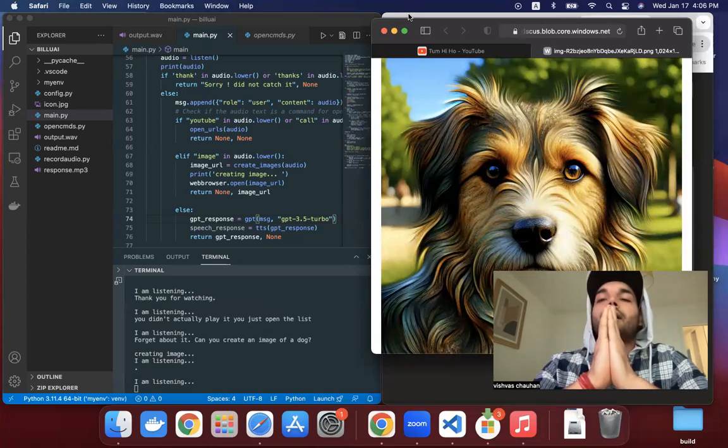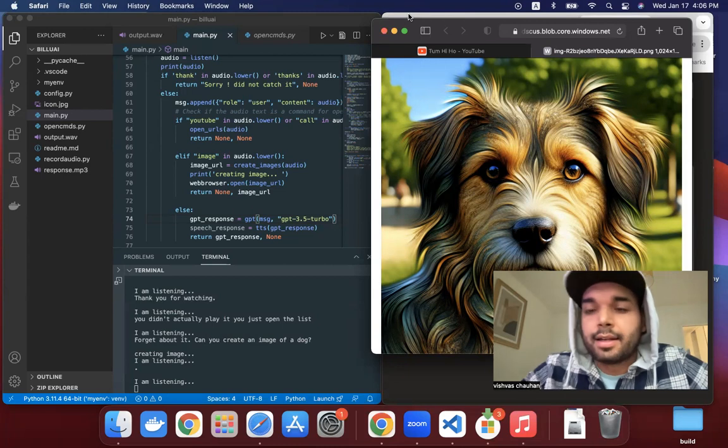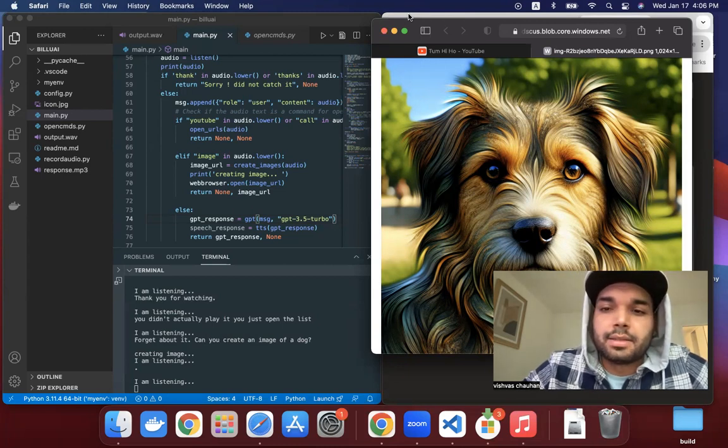Can you create an image of a cat eating pasta?